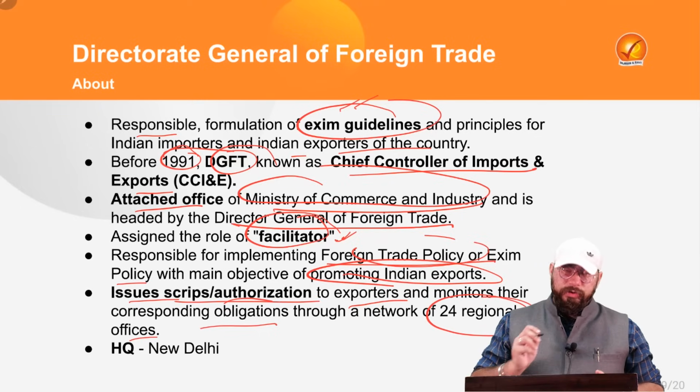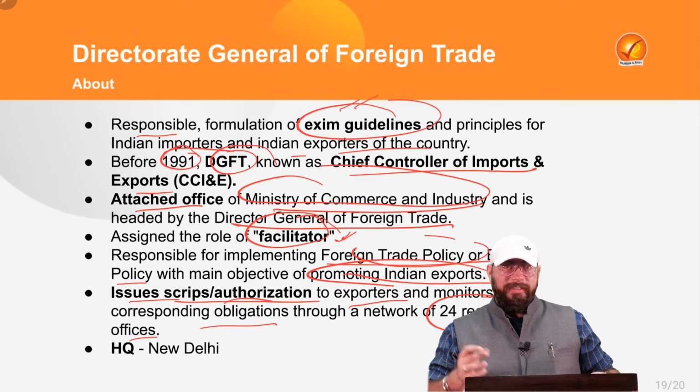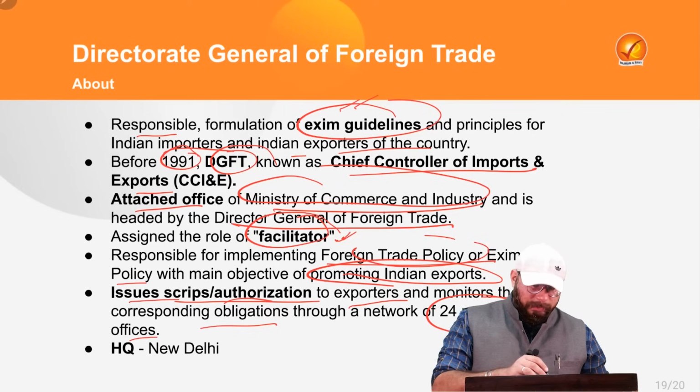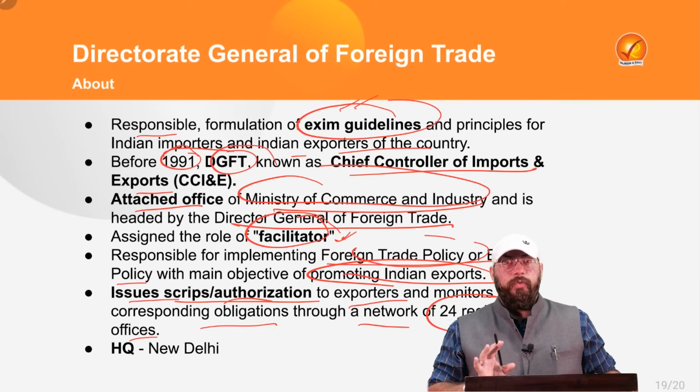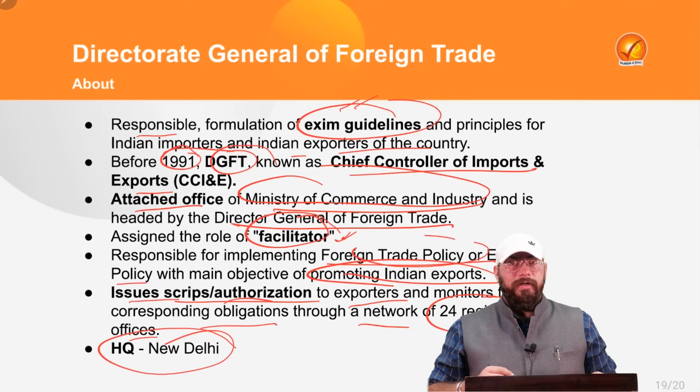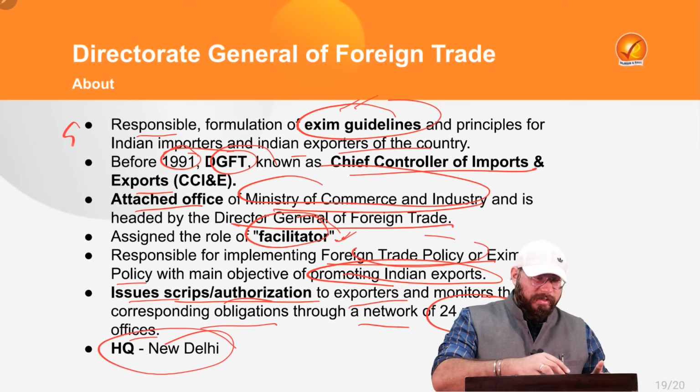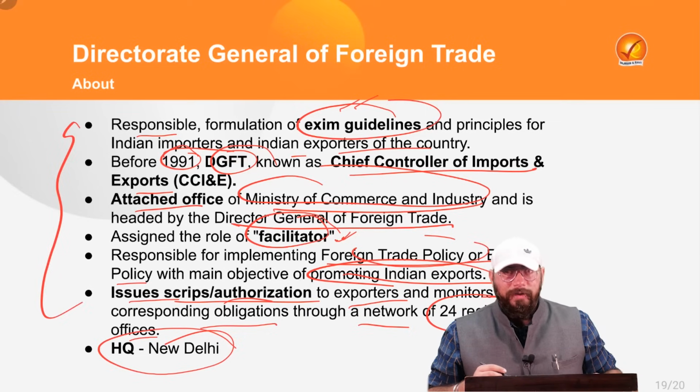So, of course, they'll be issuing various scripts and authorizations to the exporters as well. Monitoring also will be happening through the network of 24 regional offices. And of course, it will be headquartered in New Delhi. This is about Directorate General of Foreign Trade.